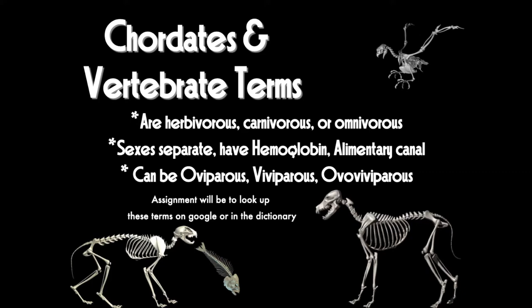So basically the baby shark will be developing inside the mother, inside the egg. It will then hatch, come out, and it'll look like live birth, but what else will come out of the mother will be the eggshell. So you can look up these terms on Google or in the dictionary for a detailed explanation.